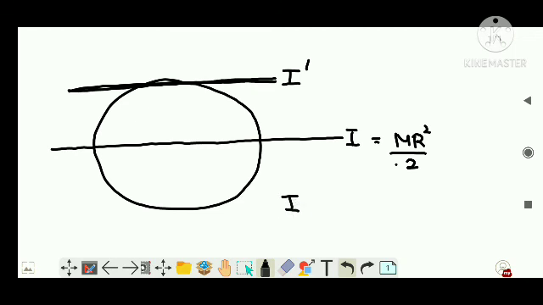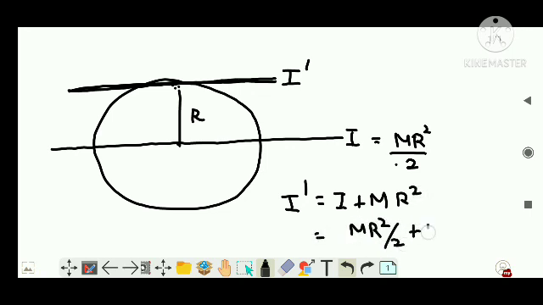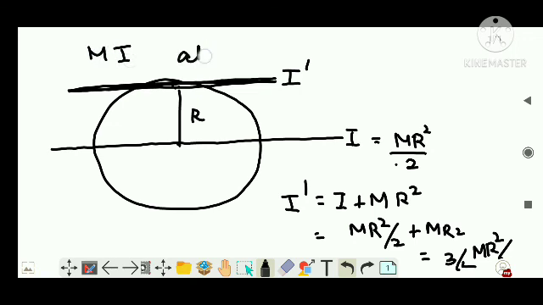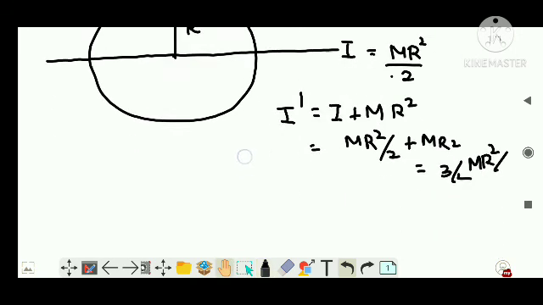So as per the formula, I dash is equal to I plus m a squared. What is the distance between these two axes? It will be the radius, right? So it is m r squared. So what is I dash? m r squared by 2 plus m r squared, that is, it is 3 by 2 m r squared. This much. So the question can be the moment of inertia about the tangent of a ring. This is the tangent, right? Tangent of a ring. That is 3 by 2 m r squared.